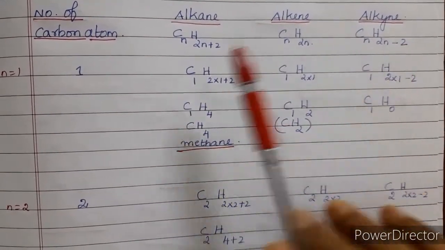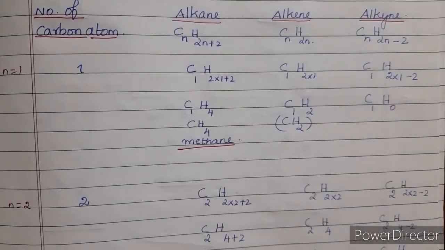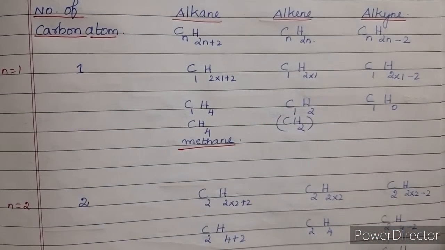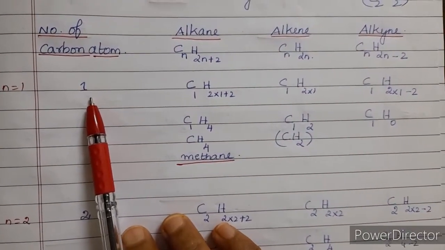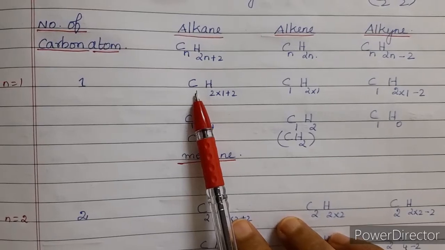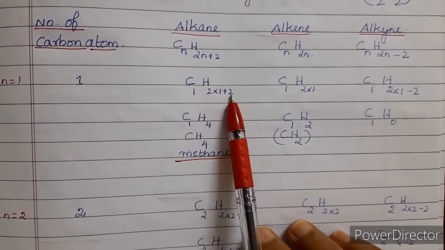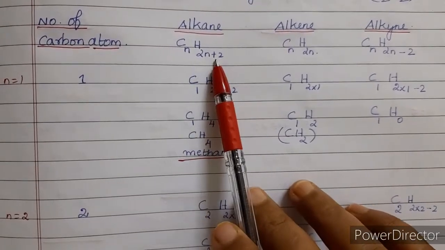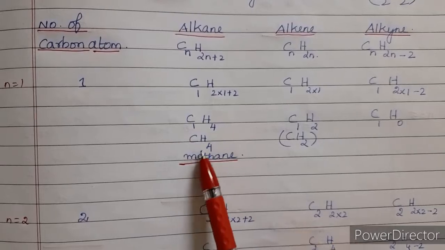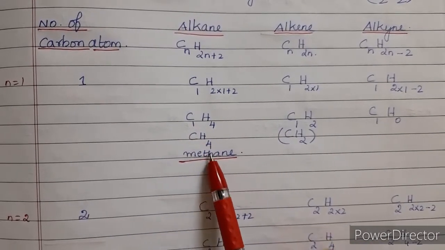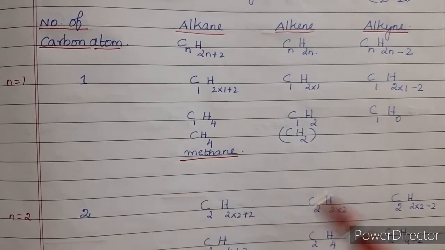Now in this general molecular formula we are going to substitute n = 1, 2, 3 and find out the members of the alkane, alkene and alkyne. First, n is equal to 1, so here it consists of only one carbon atom. Substituting n = 1 in CnH2n+2, we get C1H4, which can simply be written as CH4. So the first member of the alkane is methane, right?